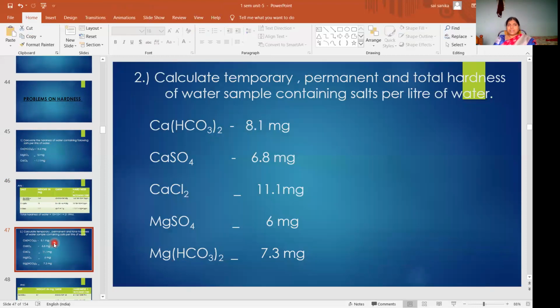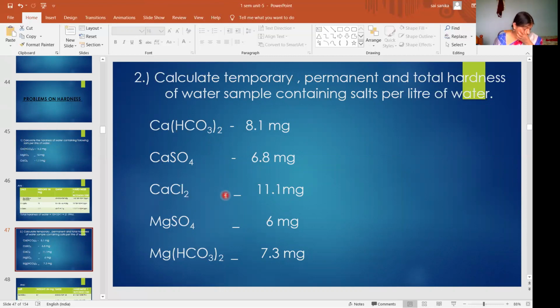Next we will do the second problem. Calculate temporary, permanent and total hardness of a water sample containing the following salts per liter of water. So here some salts are given, and he is asking to calculate how much temporary hardness, how much permanent hardness, and how much total hardness. How many salts here? 1, 2, 3, 4, 5. So for these 5 salts, you have to calculate the hardness.